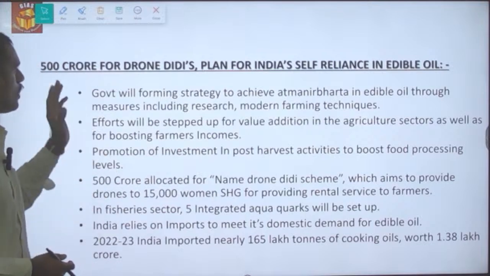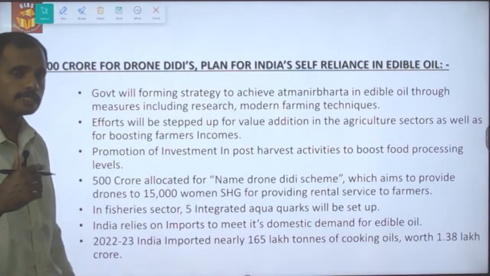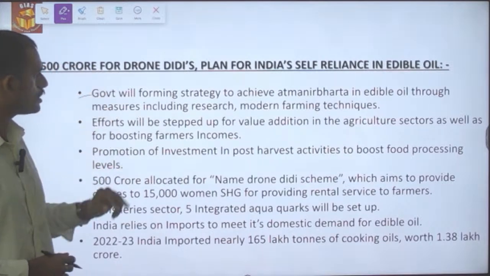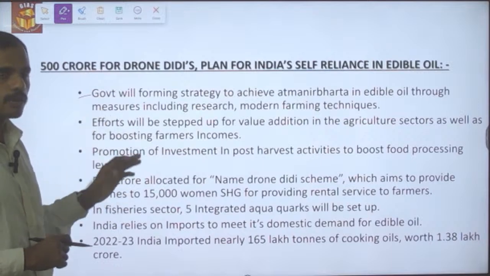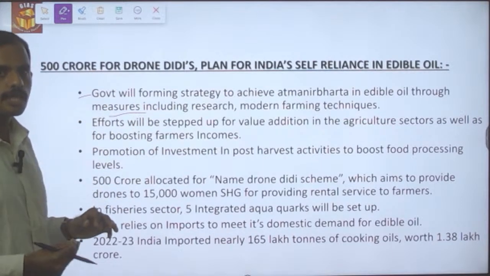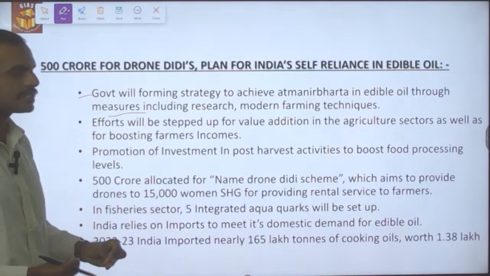500 crore for drone didis as well as plans for India's self-reliance in edible oil. So first we look into the drone didis. The government will be forming strategies to achieve Atmanirbhar in edible oil through measures like increasing the research activities and also modernizing the farming techniques.